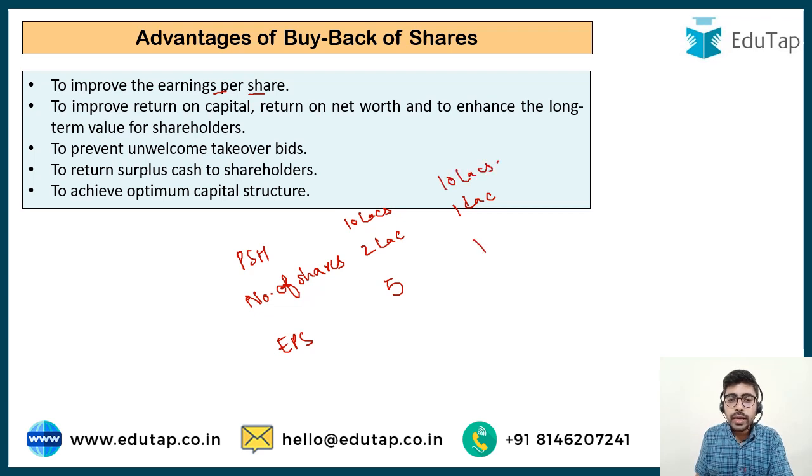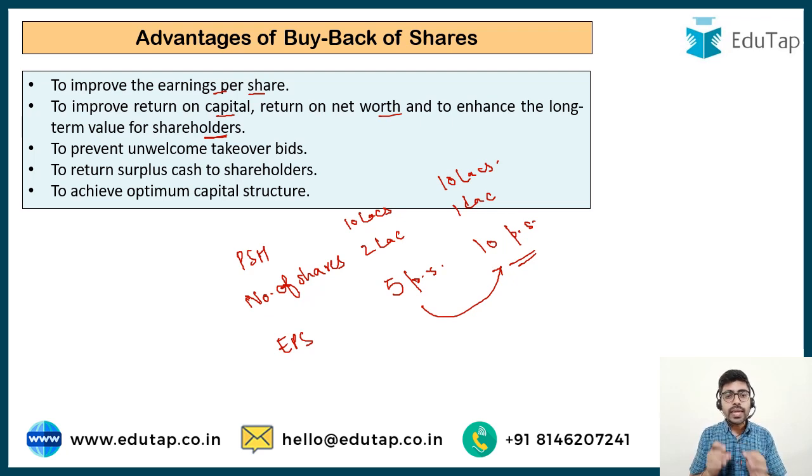So in this particular case, the earning per share is going to improve to 10 per share. So from 5 per share, the earning per share has jumped to 10 per share because the denominator, the number of shares, has reduced. We can also buy back shares to improve our return on capital, return on net worth, and to enhance the long-term value for the shareholders. So every kind of return which is calculated taking equity or share capital into consideration is definitely going to improve because now the amount invested is going to decline.